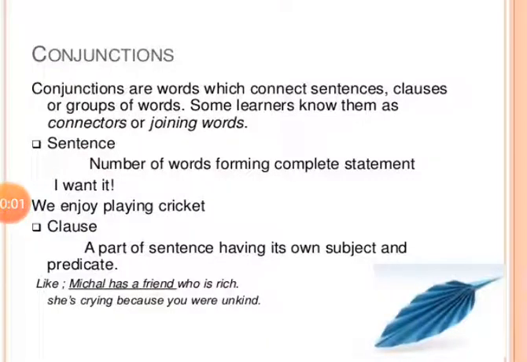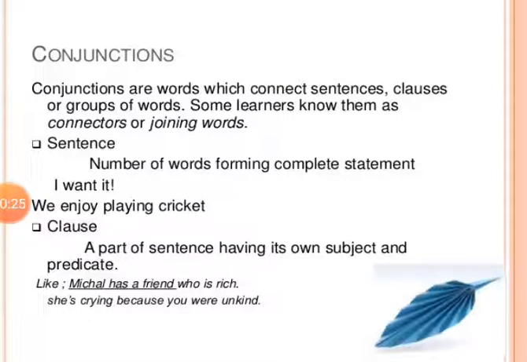We are going to start with conjunctions today. What exactly are conjunctions? How are they used? Types of conjunctions. So, dear students, conjunctions are words which connect sentences. That's why they are also called connectors as well as linkers, because they join sentences, clauses, or groups of words.